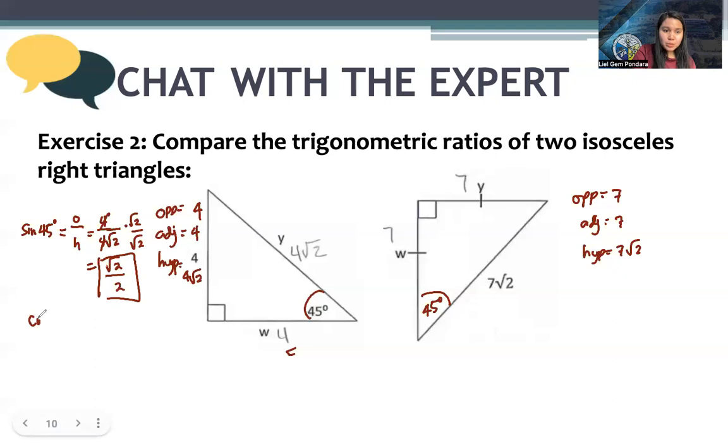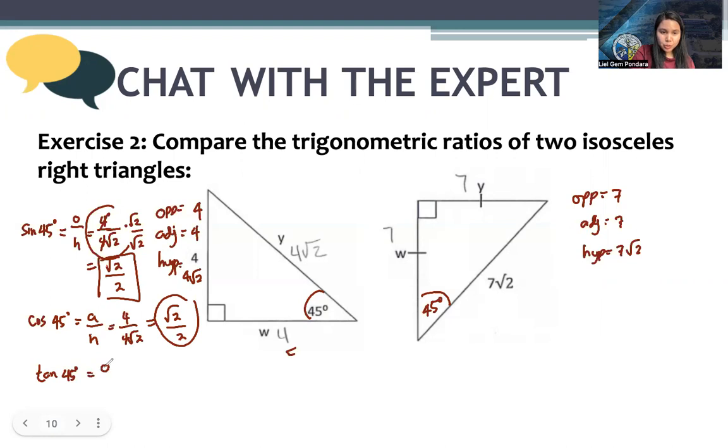Next, cosine 45. Adjacent over hypotenuse. The same, right? 4 over 4 square root of 2. They are the same as the first one, so it will end up with the same answer. Square root of 2 over 2. Next, tangent 45. TOA. So we have 4 over 4. The answer is 1.